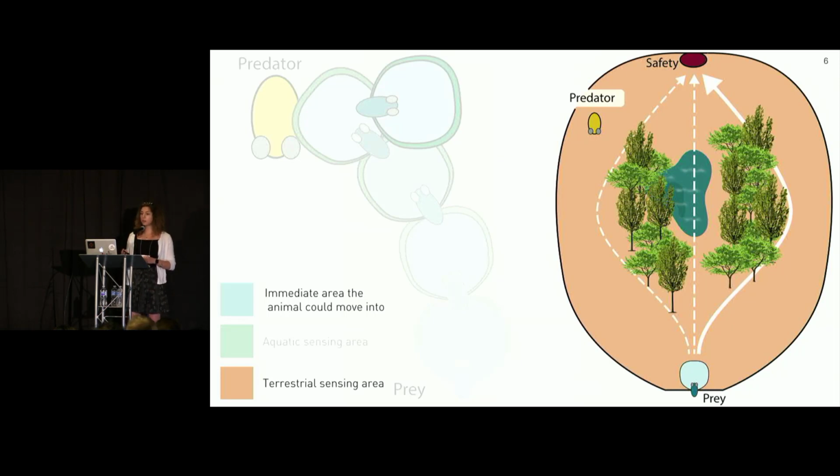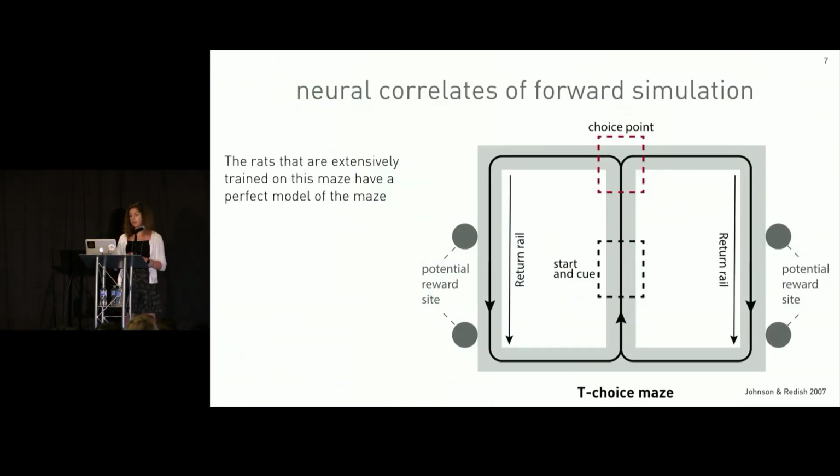Once animals have evolved the circuitry for planning due to this change in visual ecology, it is easy to think that planning would also occur with other modalities. And in fact, we do see planning in rodents through vicarious trial and error. One set of experiments that show vicarious trial and error was performed by Johnson and Redish in 2007. In these experiments, they extensively trained the rats on this maze. Therefore, the rats had a perfect model of this maze.